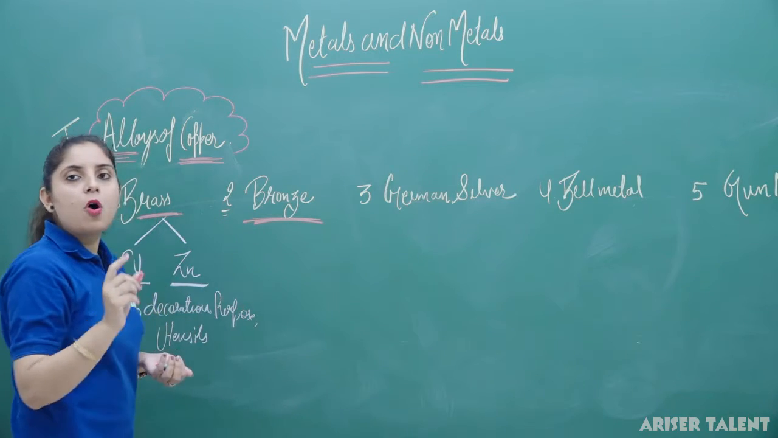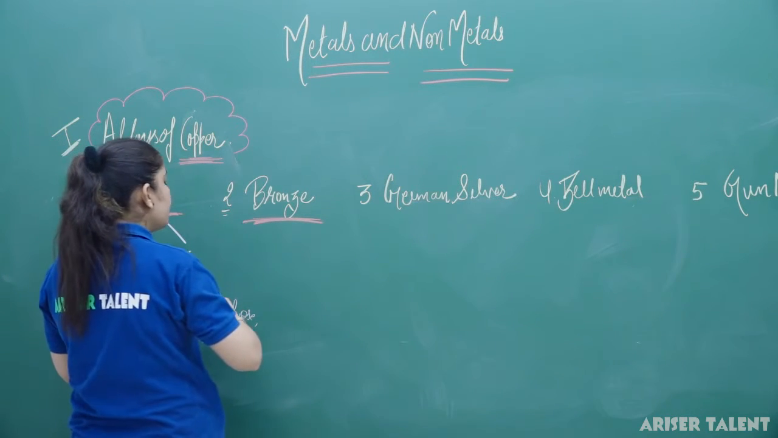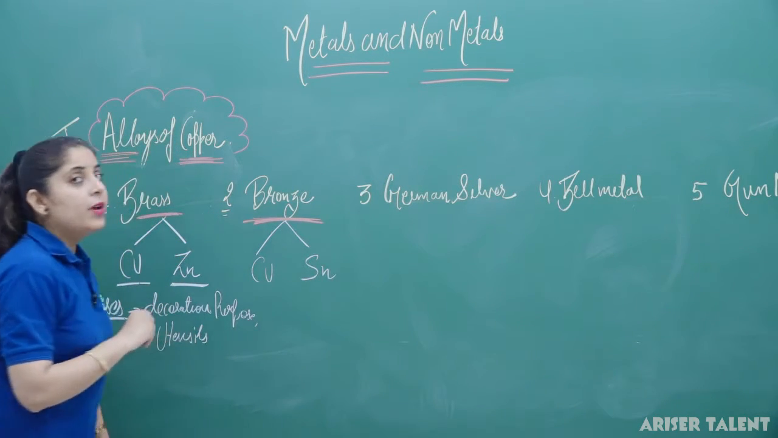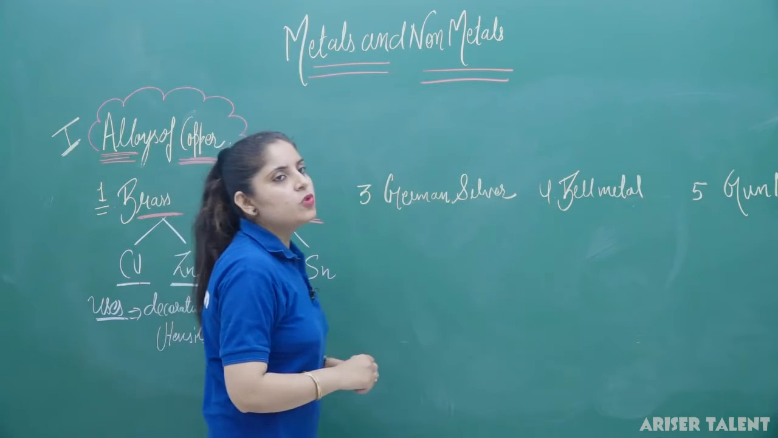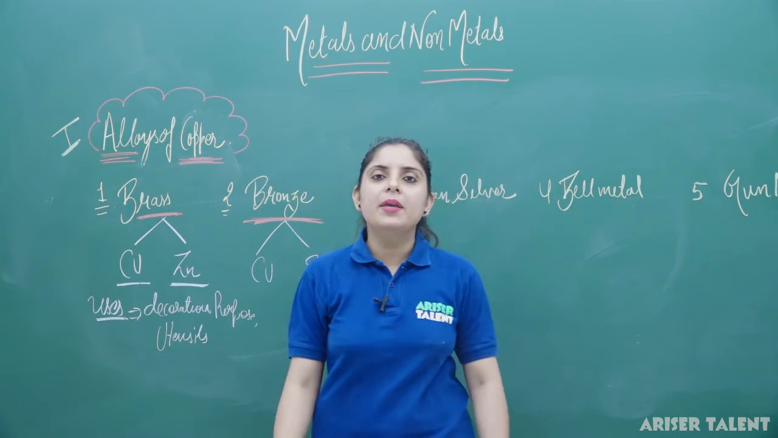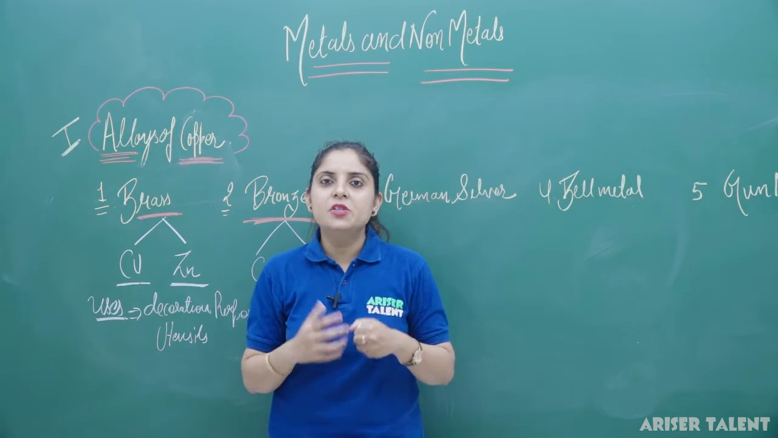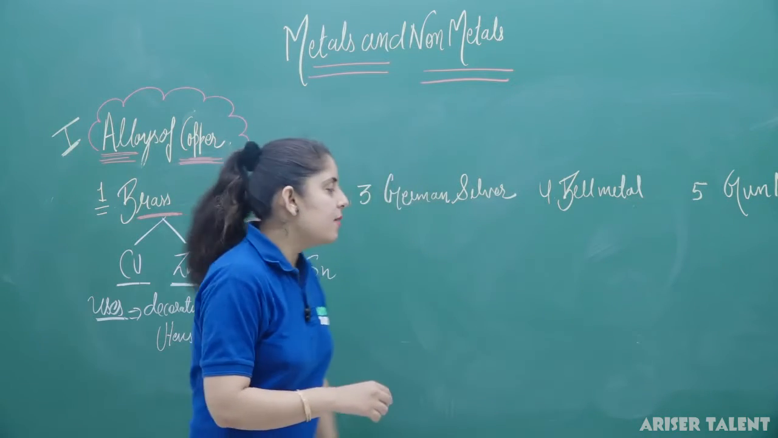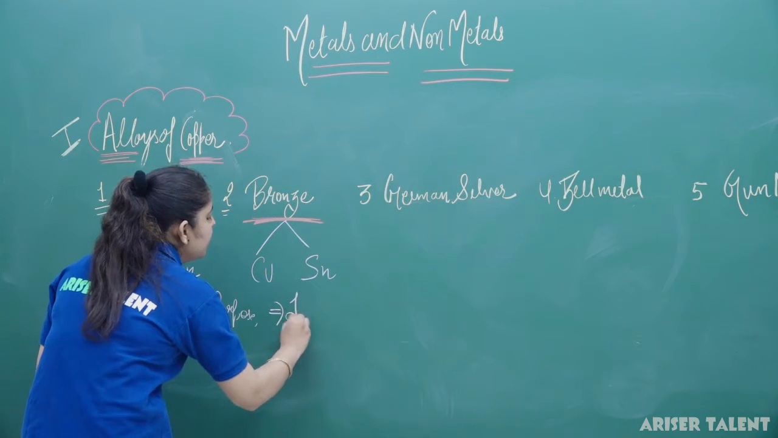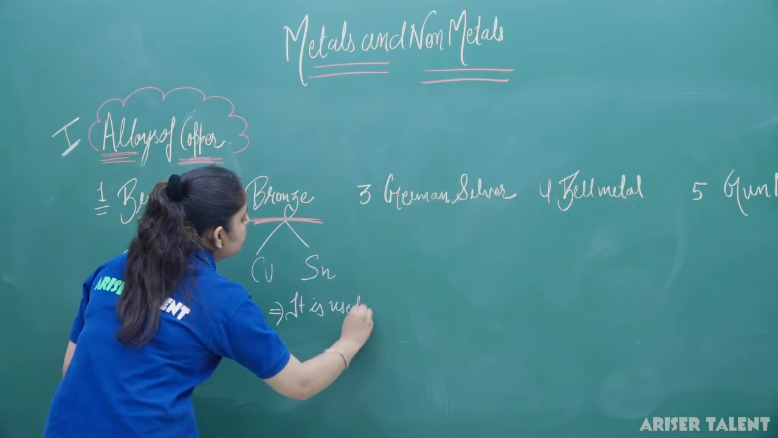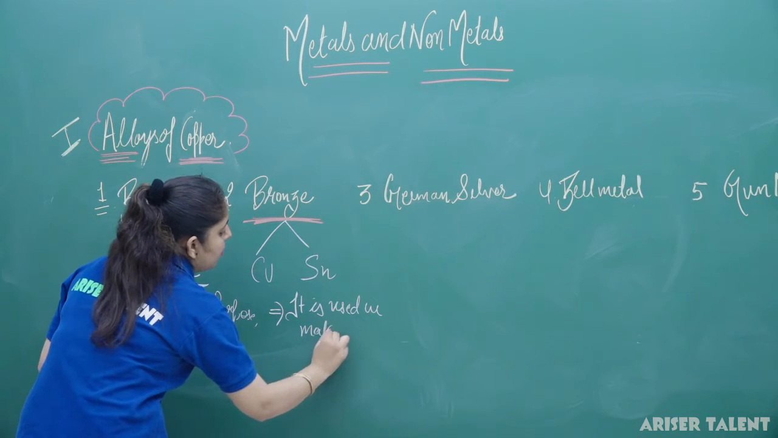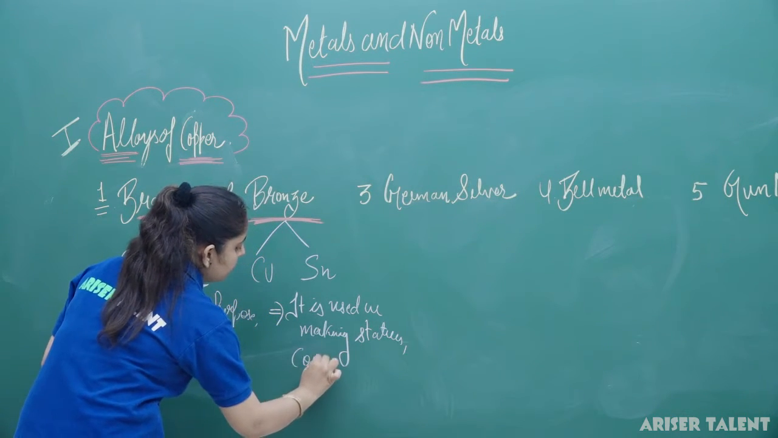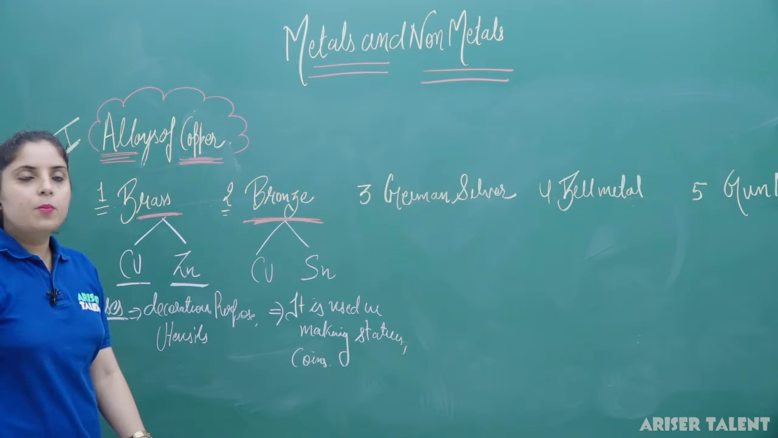Next one is bronze. Bronze is an alloy of copper and tin. So its constituents here are copper and tin. Now where is bronze used? Bronze is used in making cutlery, and it is also used in making decorative items. We have heard that statues are made up of bronze. Clear? So it is used in making statues. It is used in making coins. Coins are also made up of bronze.